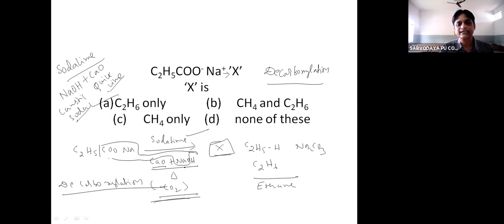CaO acts as a catalyst, whereas NaOH participates in the reaction. COONa and NaOH combine to form the byproduct Na2CO3, and hydrogen gets added to the alkyl. So C2H5H, which is nothing but ethane, C2H6. So the answer is C2H6 only. Understand? Next question.